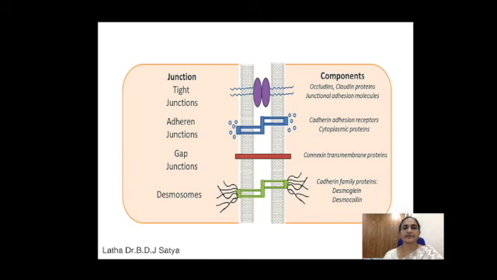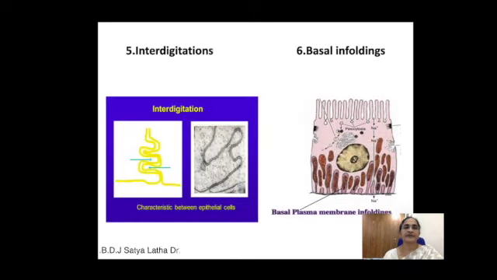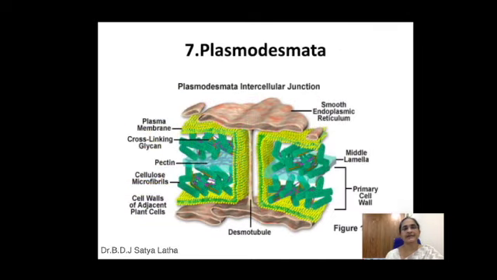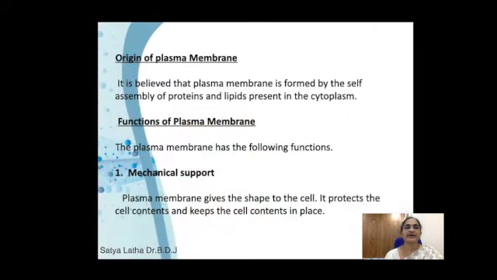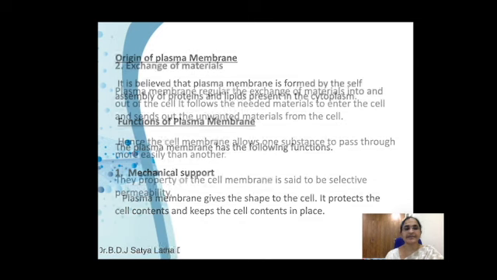These are the images. And the next are interdigitations, basal infoldings and plasmodesmata. As for the origin of the plasma membrane, different scientists have different views. Now, coming to the functions of the plasma membrane, the first function is that it gives mechanical support to the cell.